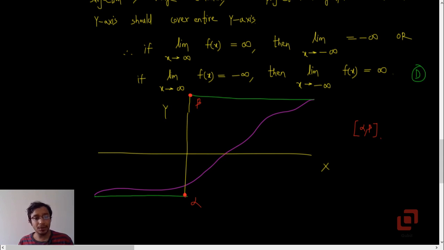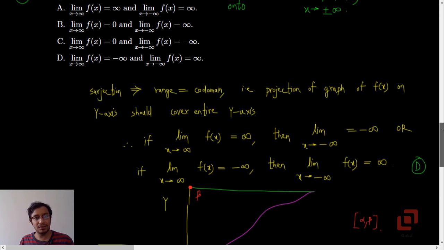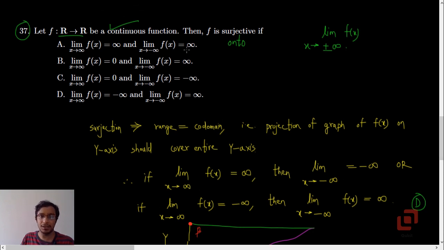Correct? Now what they want is the function defined to the set of real numbers and they want it to be onto, which means the codomain should be equal to the range of the function. Yes, and because this function is continuous, it must cover each and every value from -infinity to +infinity by the intermediate value theorem. Correct? So the projection of the graph of our function f should cover the entire y-axis.